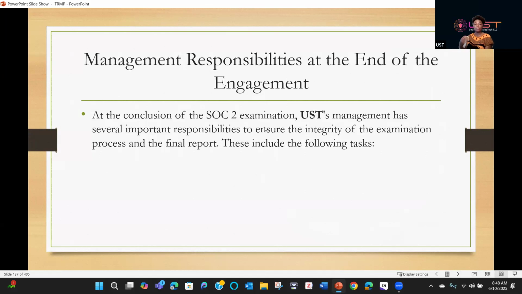Now, what's UST's responsibility at the end of that engagement? Say auditors have come in, they want to access and everything. What are those responsibilities? What are you guys going to do? Remember what we discussed as some of the preconditions, what UST will need to do before the engagement, before they can even engage with the auditing, but what other responsibilities do they have at the end of the engagement?